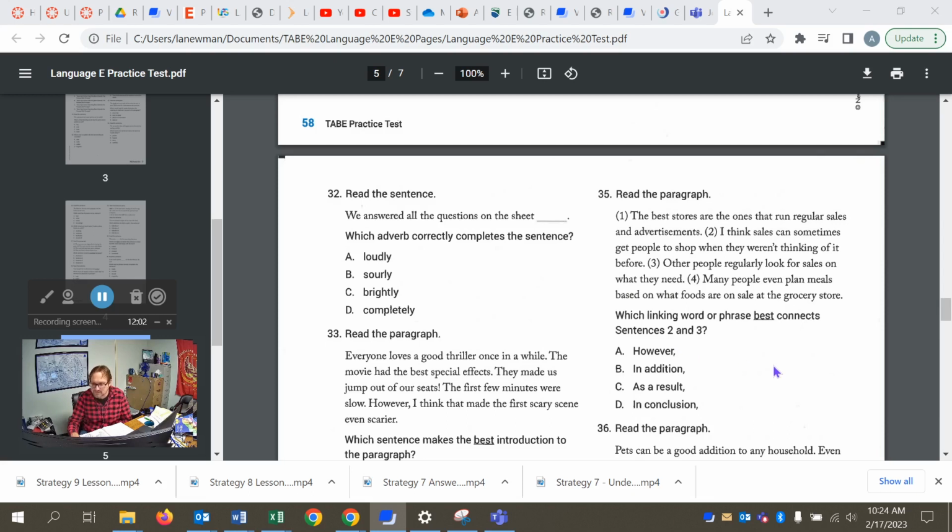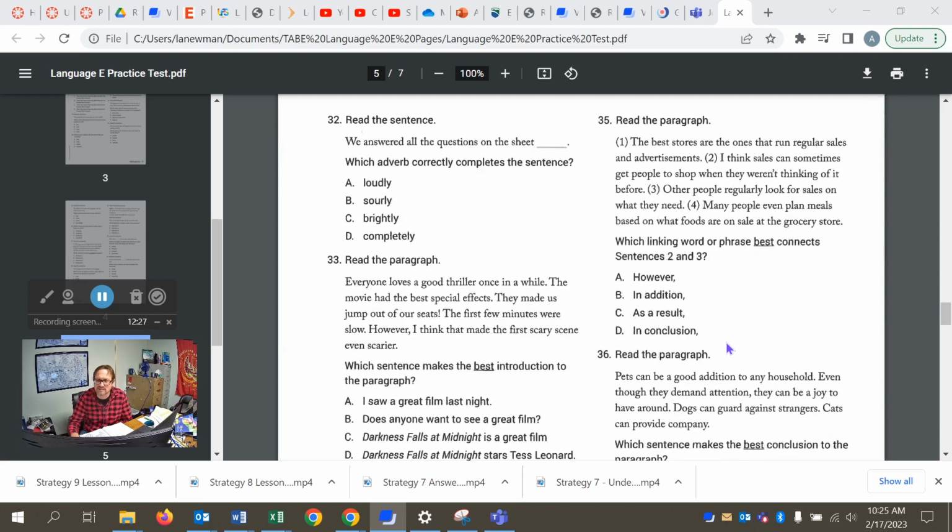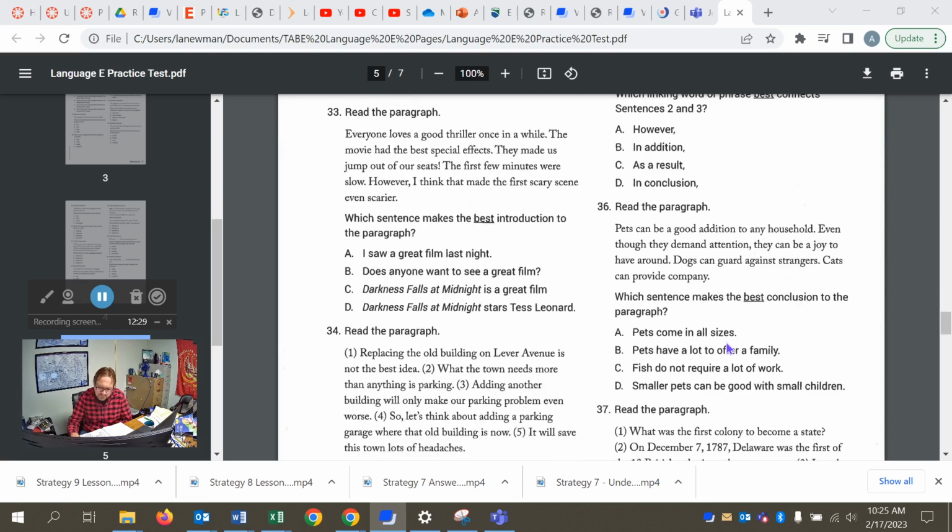the right place. So we need to connect sentence 2 and 3. I think sales can sometimes get people to shop when they weren't thinking of it before. Other people regularly look for sales on what they need. Our correct answer is B, in addition, because we're adding additional information about another group of people and how they appreciate sales, or why sales are right for them.